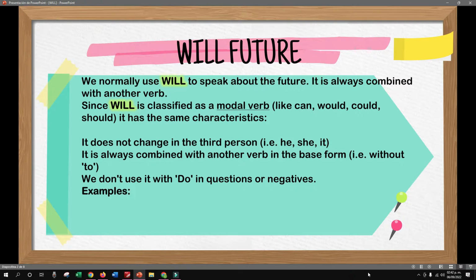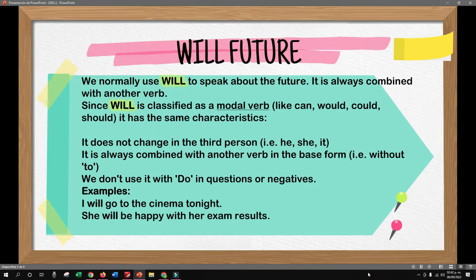So, examples. I will go to the cinema tonight. Look at that example. First, you have the subject, then will, that is the modal verb in this case for future, and the verb go, that is the main verb. I will go to the cinema tonight. If you notice, you don't need to change anything, right?